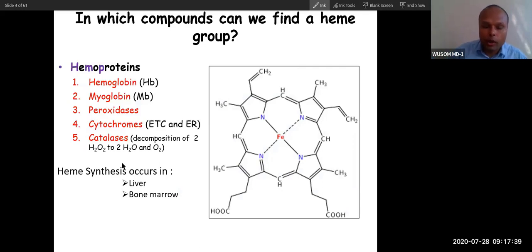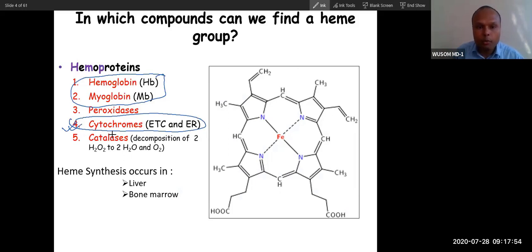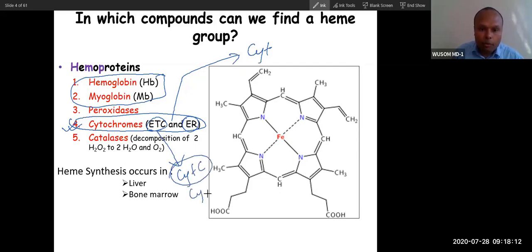What are the compounds where heme is present? Two very important compounds are hemoglobin and myoglobin. But you forget this very important compound, so don't forget it. This is called cytochromes, and these cytochromes are present in the electron transport chain, and also in the endoplasmic reticulum. In the endoplasmic reticulum, this is present in the form of enzyme. In the electron transport chain, cytochrome C is present, and cytochrome A and cytochrome A3. These are helpful in electron transport, but endoplasmic reticular cytochromes are enzymes.